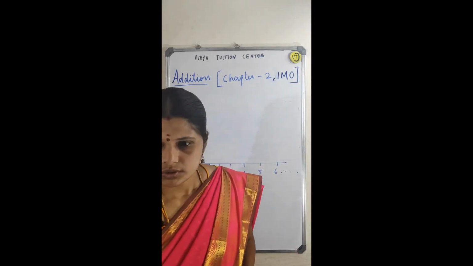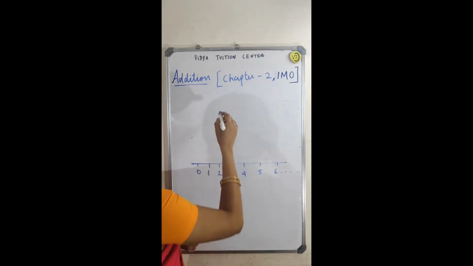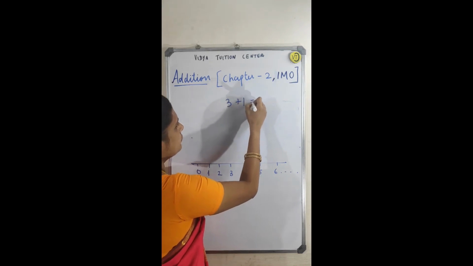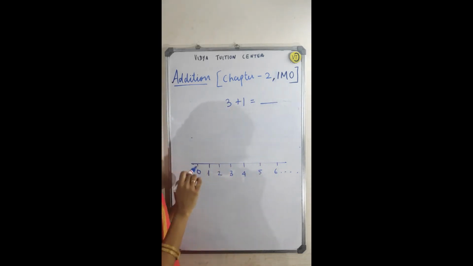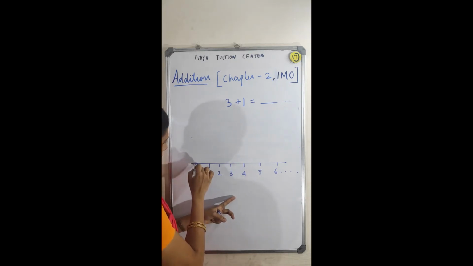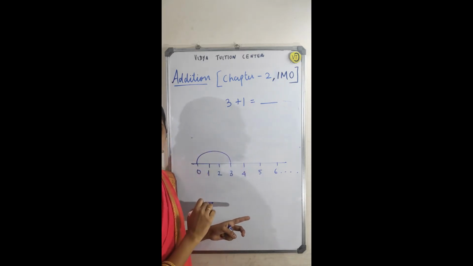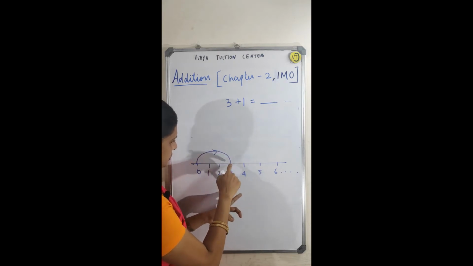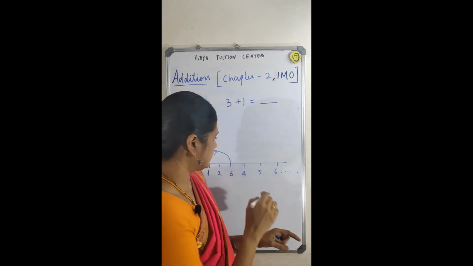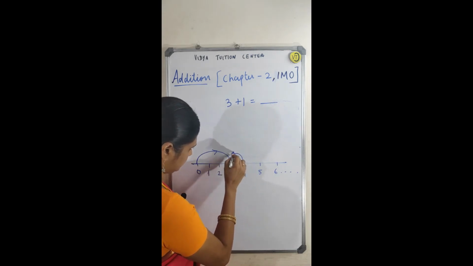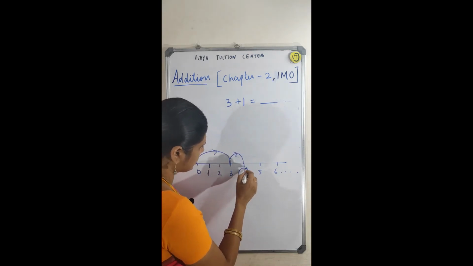Now I will tell you how much 3 plus 1 is through the number line. First, from 0 to 3 you have to move. Then stand here. Then one jump. It is one jump. So the answer here is 4.